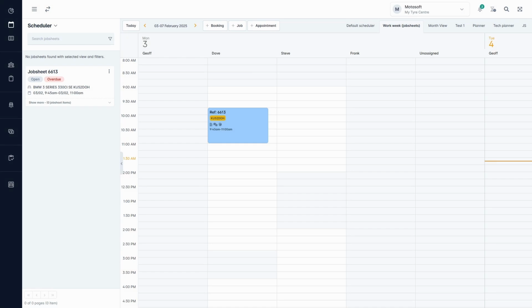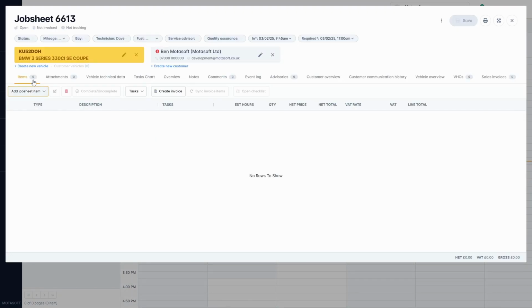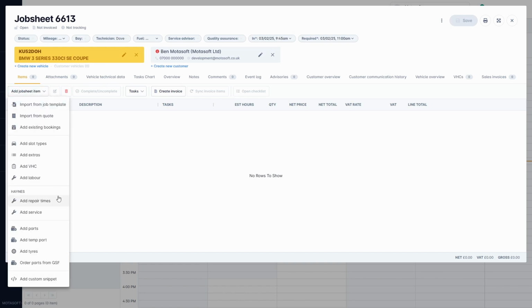To access Haynes Repair and Service Times, simply head to your job sheet, invoice or estimate and navigate to the Items tab. Then select Add Item and Add Repair Times.